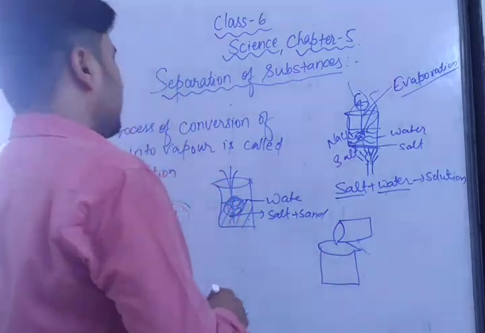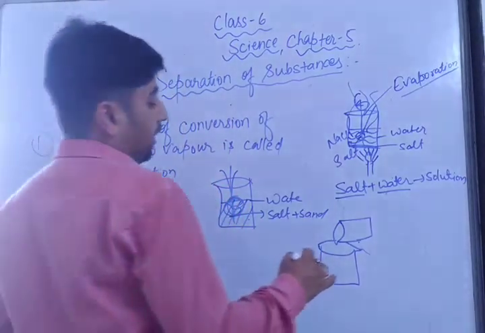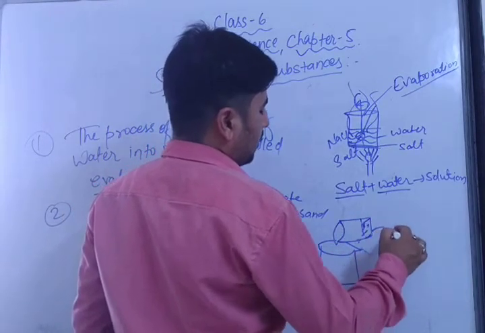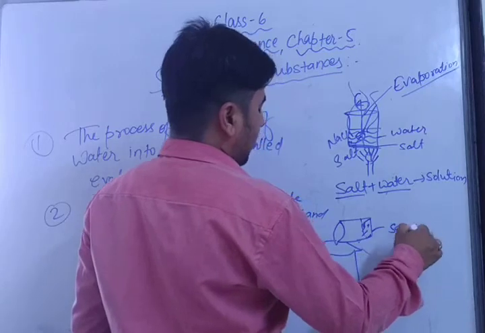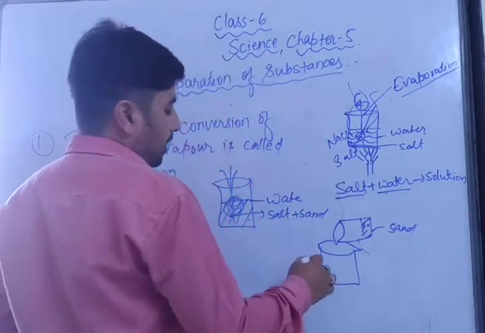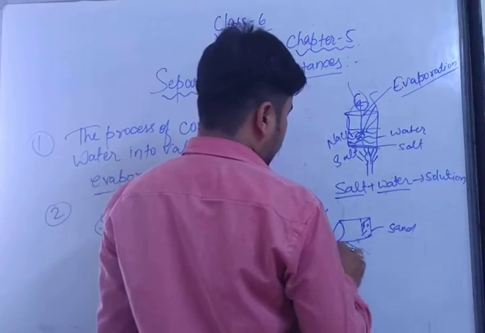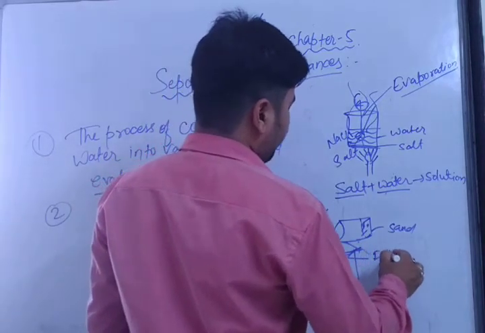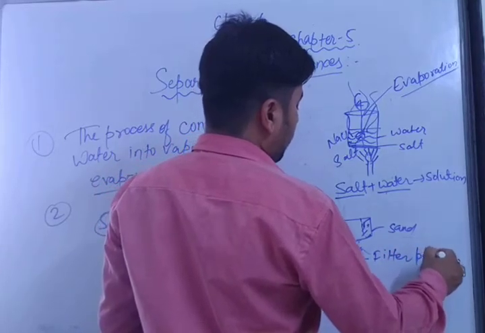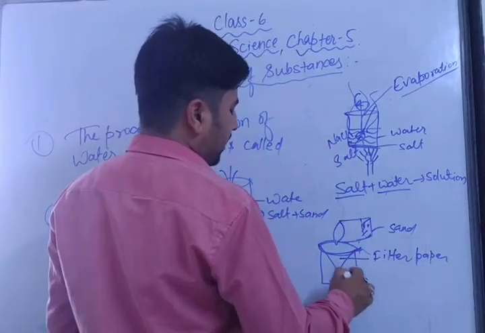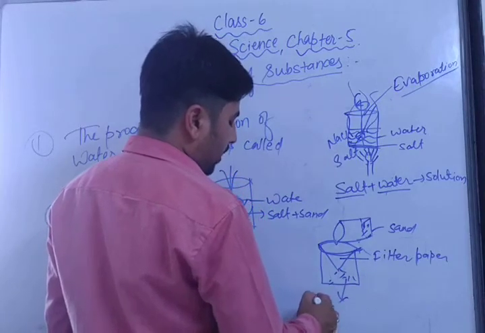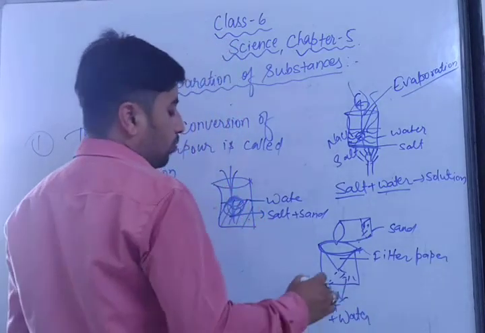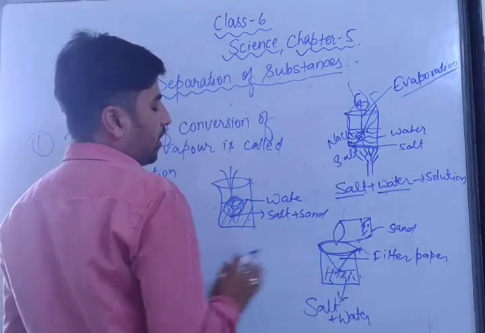So you will see the process of decantation. Decantation means the sand is already left here. So here the sand is still left, and the salt which is mixed with the water, salt plus water, we have filtered. Just suppose here we are doing the filtration method also, with filter paper. So now we have separated this. This is the mixture of salt and water. Now the mixture of salt and water is there.